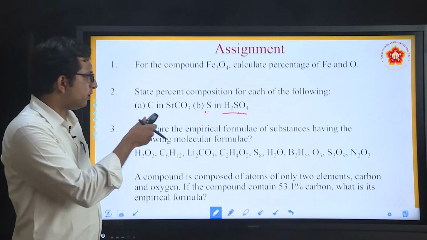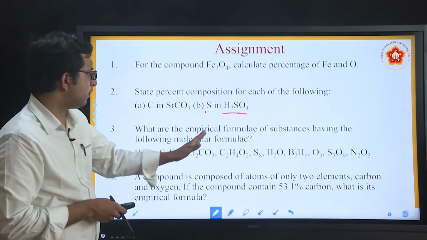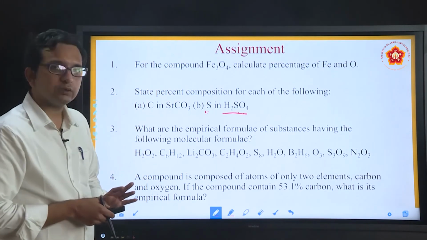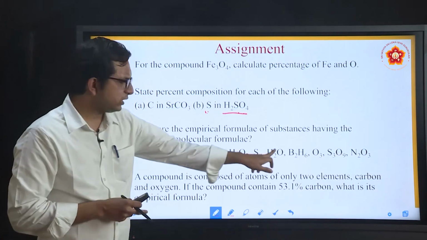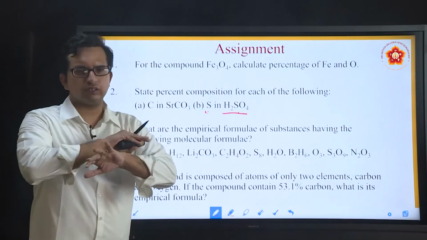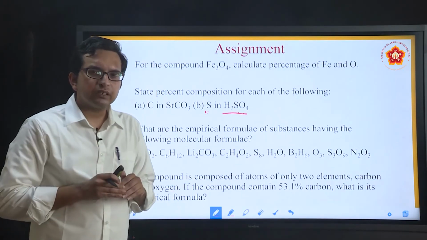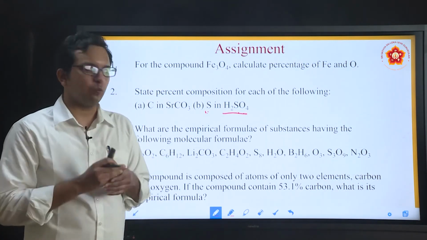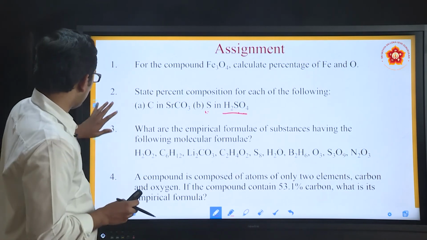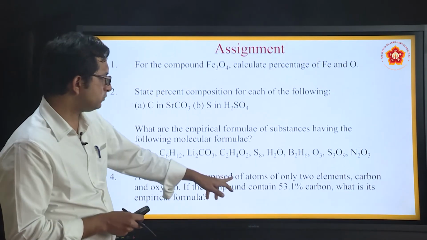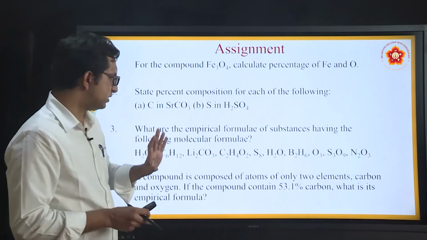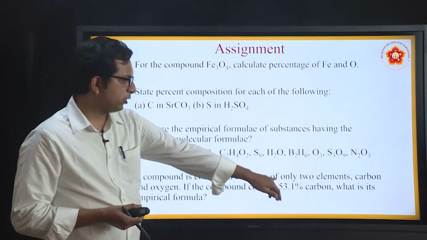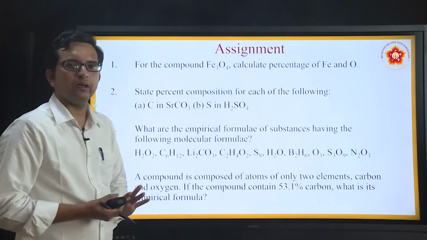What is the empirical formula of substances having the same molecular formula? Now in this case, what you have to understand is that whichever is present in its simplest ratio, just leave it like that. If it is not present in its simplest ratio, you have to convert it. That is the difference between empirical and molecular formula. So we have one problem here. A compound is composed of atoms of only two elements. A simpler one is given, carbon and oxygen. If the compound contains 53.1% carbon, what is its empirical formula?